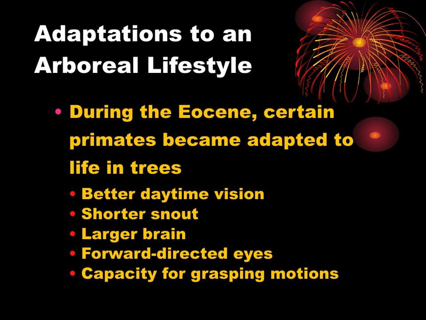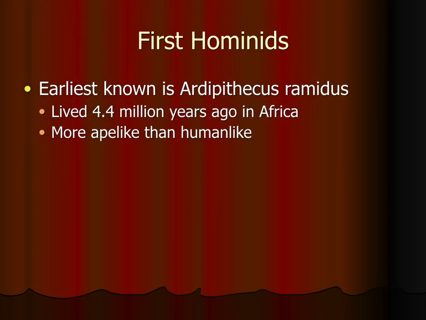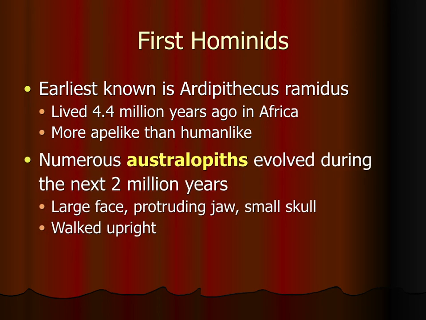During the Eocene, certain primates became adapted to life in trees: better daytime vision, shorter snout, larger brain, forward-directed eyes, and a capacity for grasping motions. The first hominids lived 4.4 million years ago in Africa, more ape-like than human. Numerous Australopiths evolved during the next 2 million years. Large face, protruding jaw, small skull, walked upright.